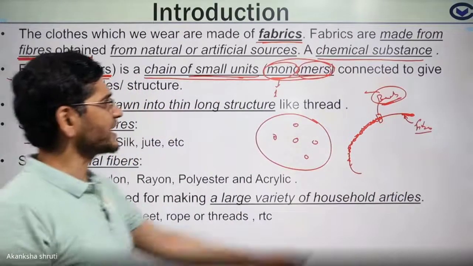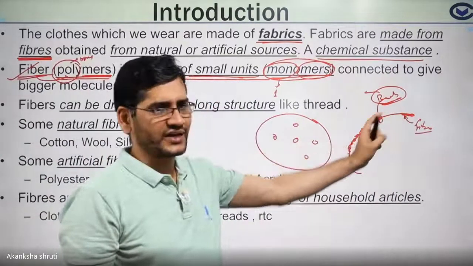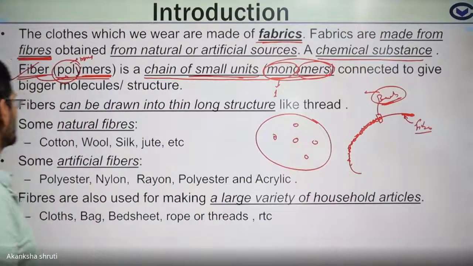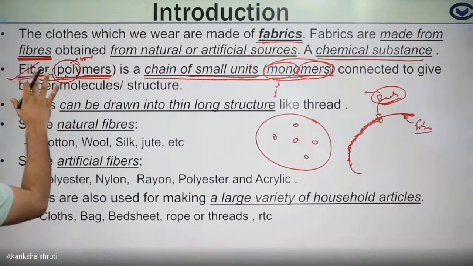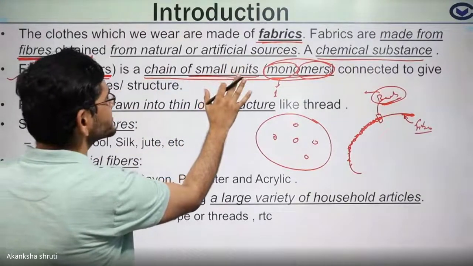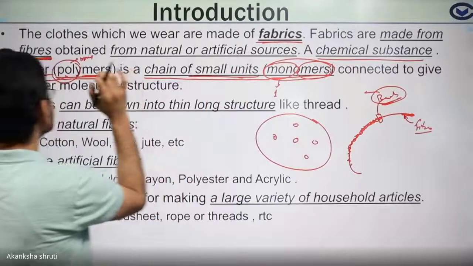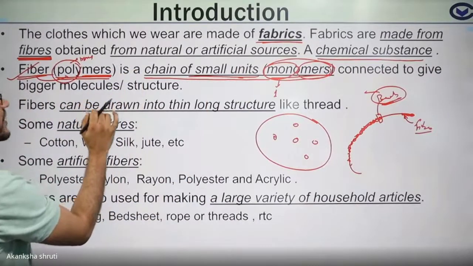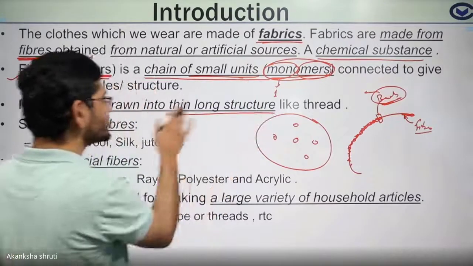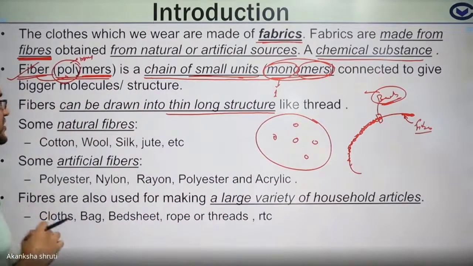Those units like monomers, their structure is not required at your level, so we will not go into more detail. So students, fiber simply means the chain of smaller units which combines to give a thread-like structure, or that can be drawn into a thin long structure.